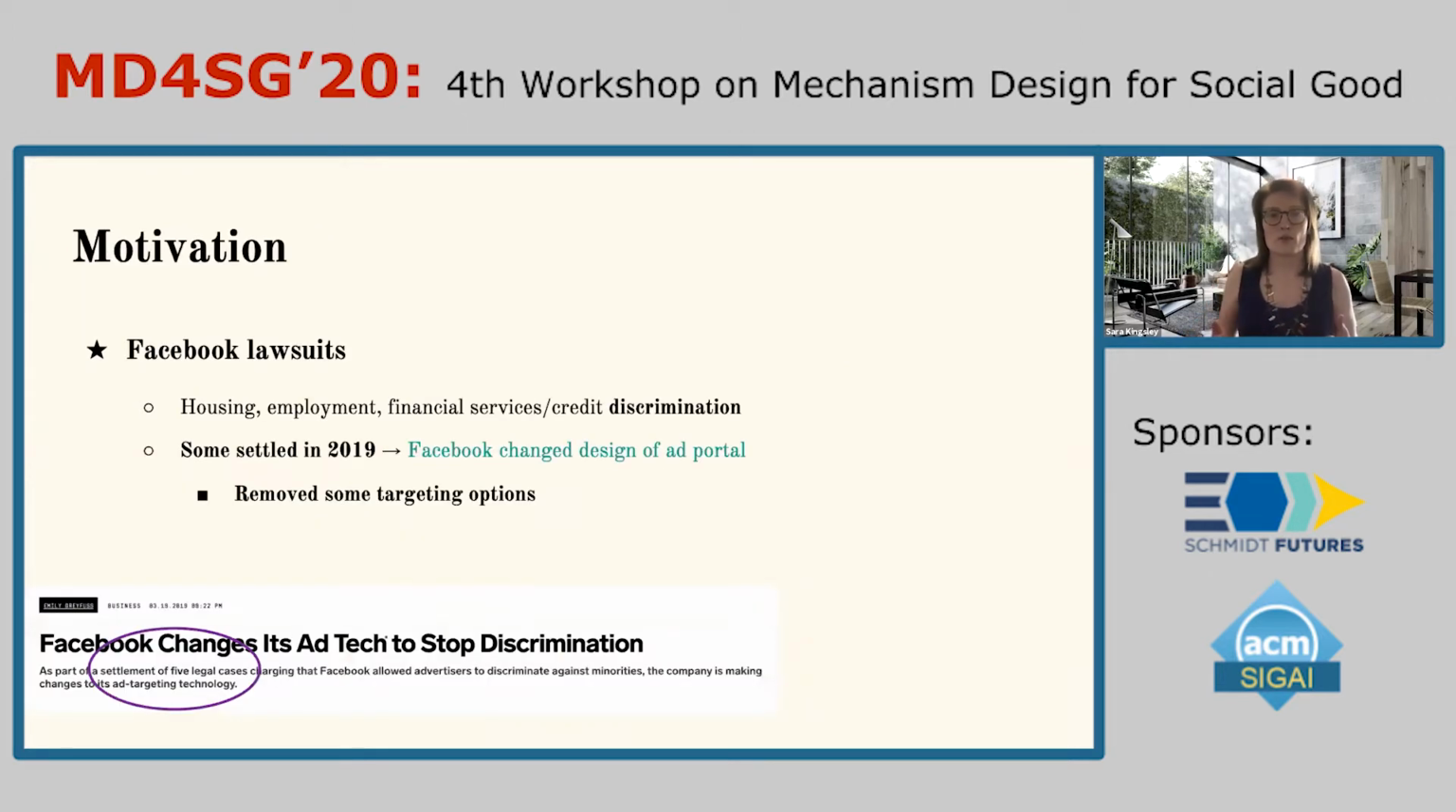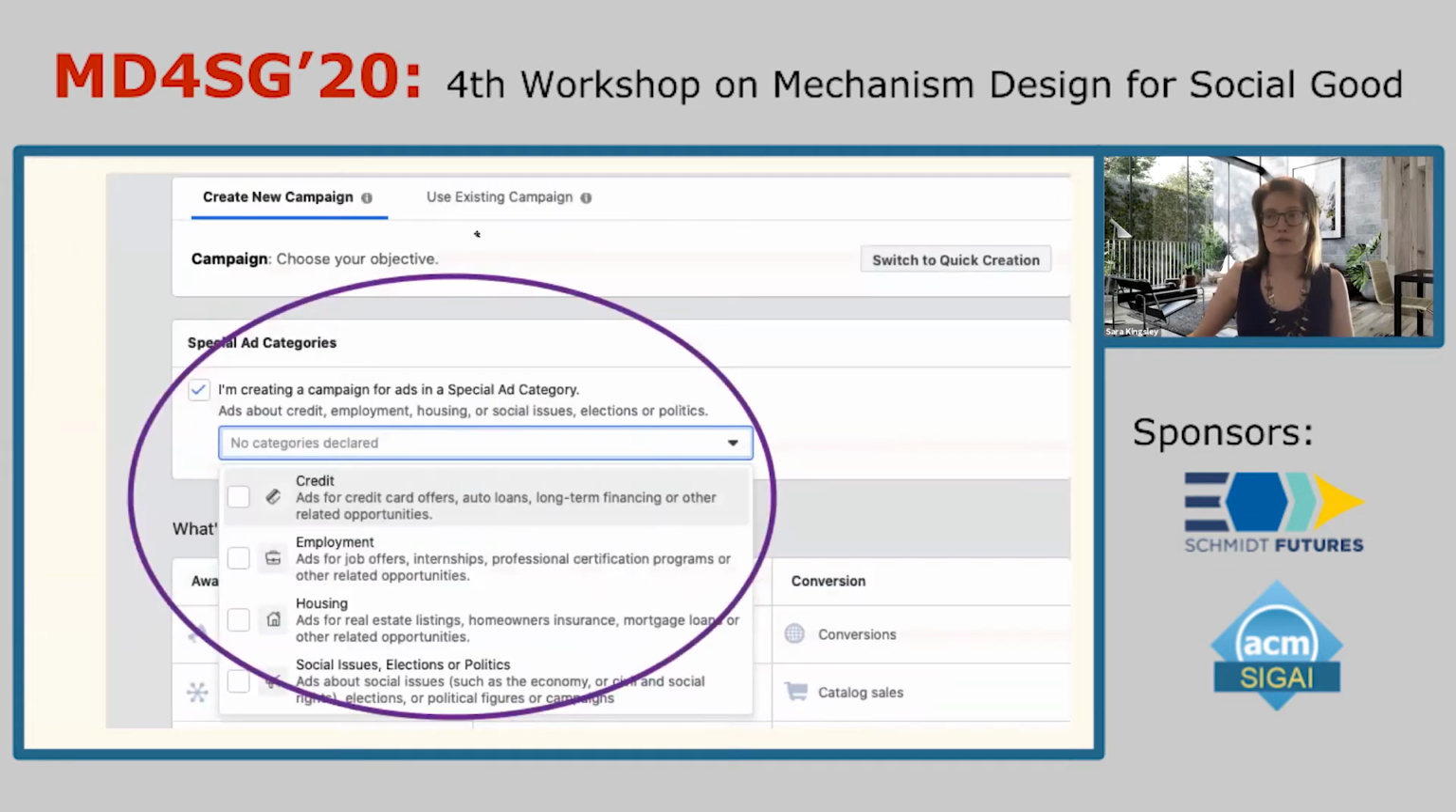In addition, we had the motivation to analyze advertising on Facebook because Facebook has been sued a number of times for discrimination in advertising for housing, employment, and financial services or credit in violation of civil rights law in the United States. Some of those lawsuits were settled, and as a result of the settlement, Facebook made certain changes to the ad portal. Specifically, Facebook added this special ad categories button to the ad portal and changed its policies so that, for example, if you're an advertiser and you're publishing an ad for credit, employment, or housing, you're now supposed